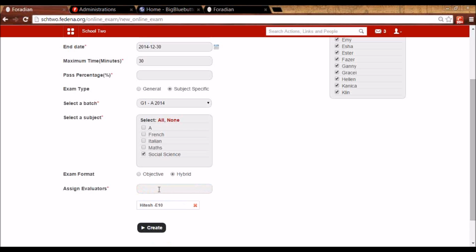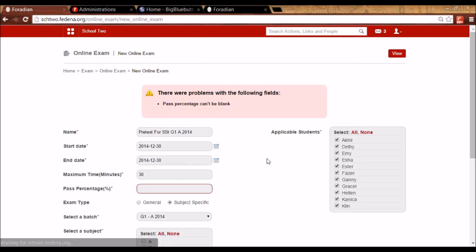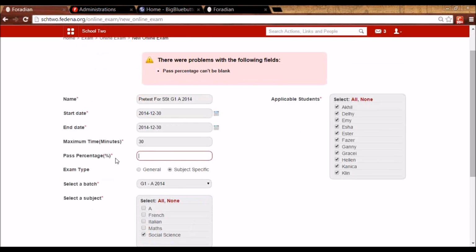We can assign more than one evaluator as well. So we need to mention the pass percentage as well. This means that anyone who is scoring less than 20 in this exam will be marked as fail, and above 20 will be marked as pass.